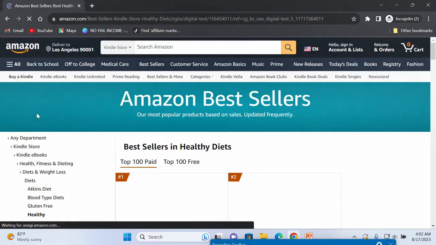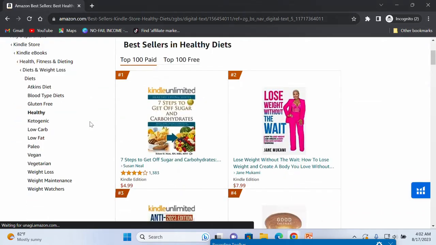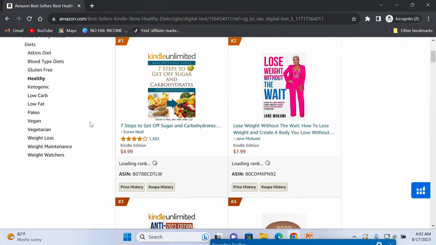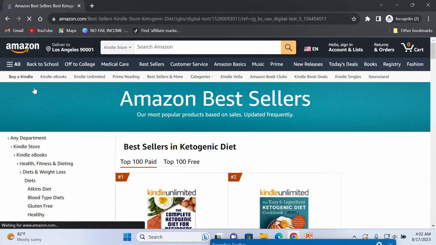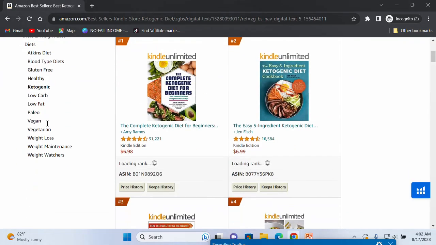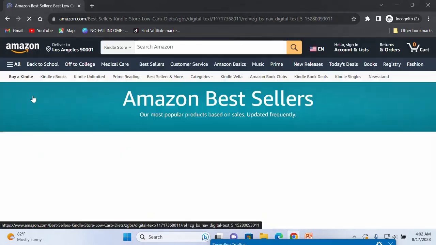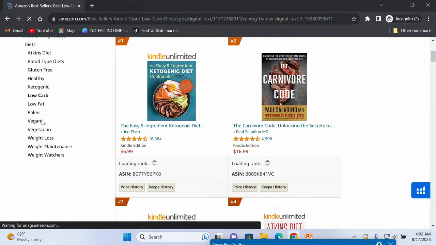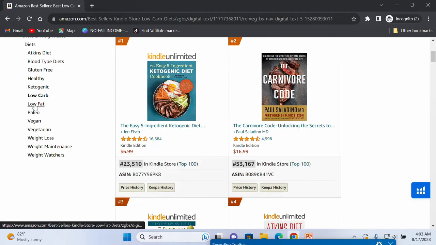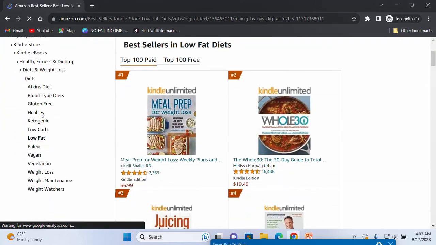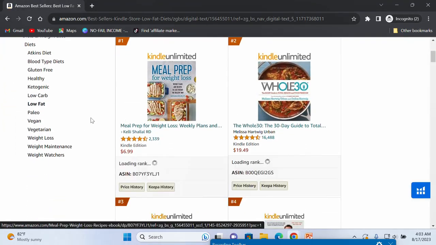Let's go to healthy and wait for it to load up a bit. You see 59,000. I can quickly switch. I just need a niche with a much lower BSR. The first book is 15,000. That's not what I'm looking for. I'm looking for maybe 2,000, 1,000, or max 5,000 or 3,000. You can see this one is also 23,000. It's a no-go area for me. Okay, let's keep on checking.